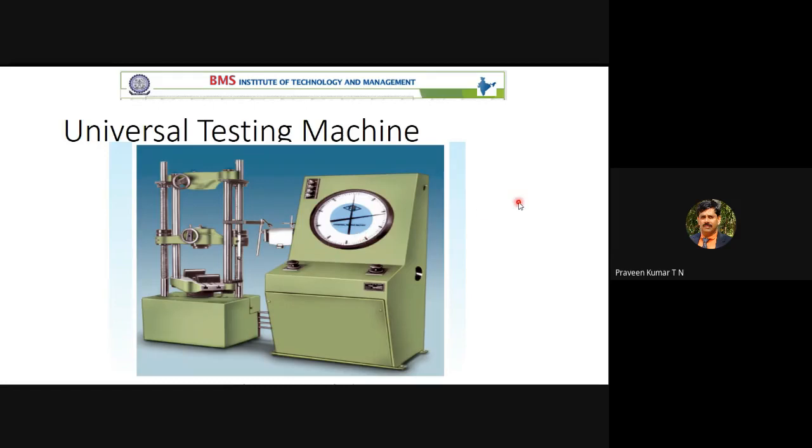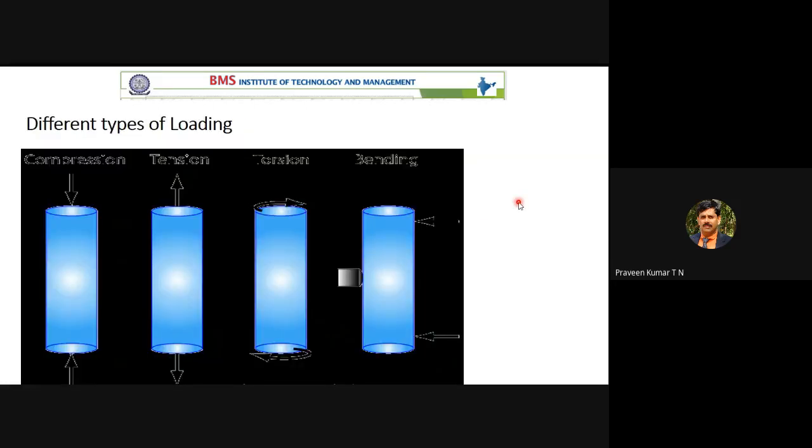But what we have is an electronic type universal testing machine. The load is displayed electronically, and similarly the displacement is also displayed on an electronic or digital indicator. Hence it is referred to as UTE. That is the name of the machine given by the company. UT is for universal testing machine and E for electronic type.